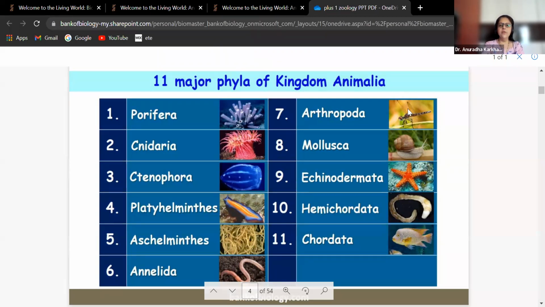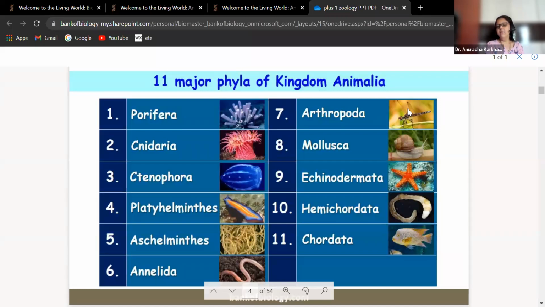So here it's going to be the phyla. So let us understand how many phyla we have to study in detail. Okay. Porifera, Cnidaria, Ctenophora, Platyhelminthes, Aschelminthes, Annelida, Arthropoda, Mollusca, Echinodermata, Hemichordata, and Chordata. These are the different phyla that we have to learn about.